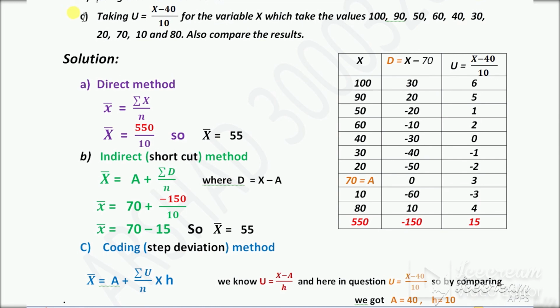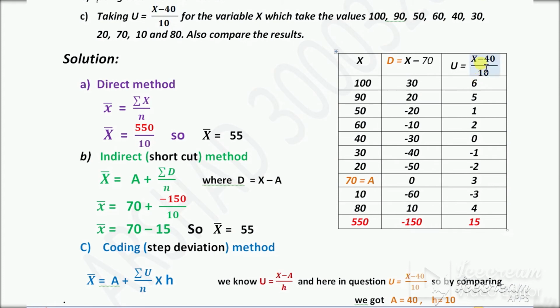Now part C, coding method. The coding method is also called step deviation method. The formula for step deviation or coding method is x bar equal to a plus summation u divided by n, multiplied by h. This u is given in the question: u is equal to x minus 40 divided by 10. So how to calculate u? x minus 40 divided by 10, it is given in the question.